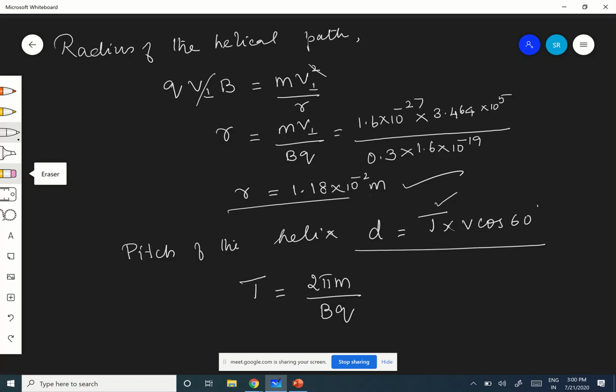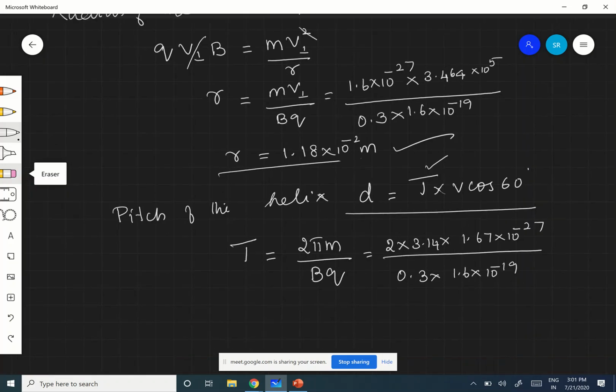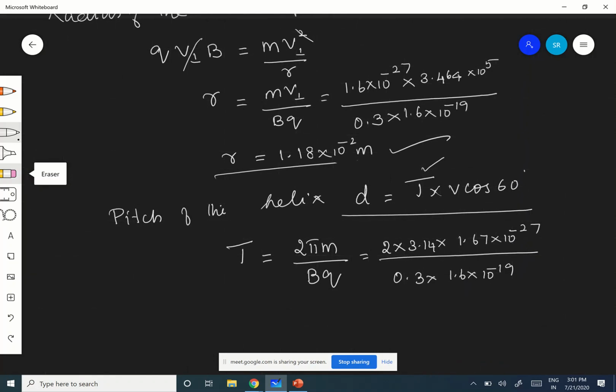Therefore, you substitute this and also do it side by side. 2 into 3.14 into mass 1.67 into 10 power minus 27, divided by B is 0.3 and q is 1.6 into 10 power minus 19. Okay, therefore the value of T is what?